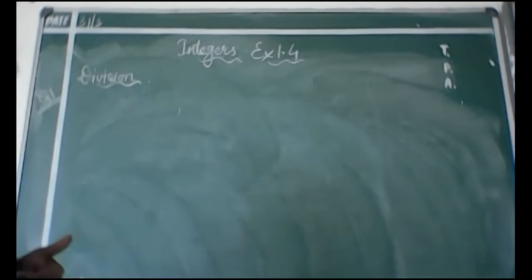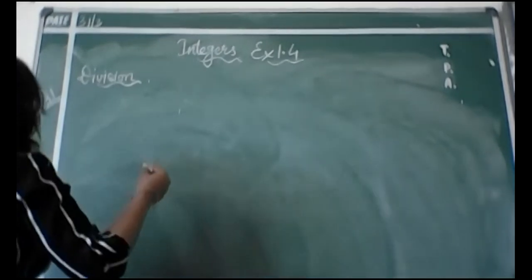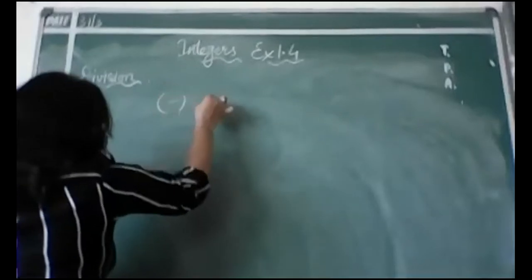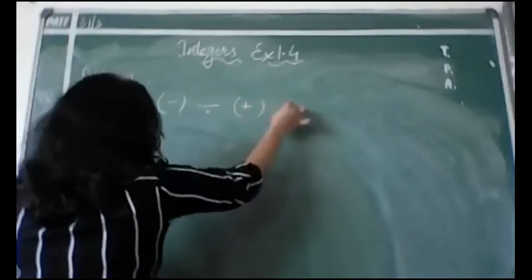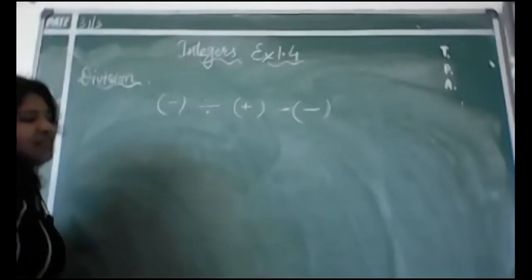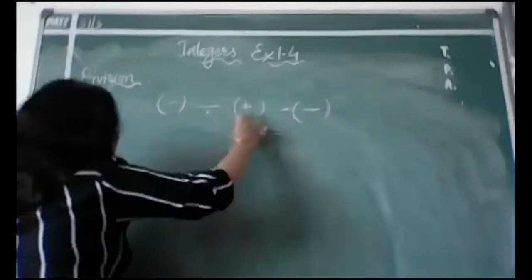Related to division. Okay, it is related to division now. And remember, if you talk about division, we have already done the concept like minus divided by plus. You will get the answer in minus only. If any number is in minus and it is divided by a positive number, so minus and plus, you will get it again negative only.